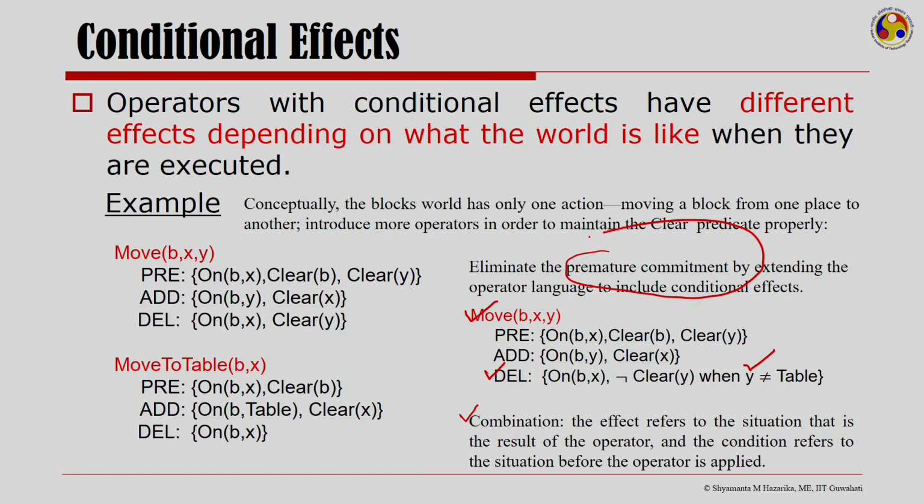How did I eliminate the premature commitment? I eliminated the premature commitment by bringing in the conditional effects. So, instead of just adding that once I move b onto y, y becomes not clear and I should have it in the delete list, I said that y still remains clear if it is the table. I only need to have it in the delete list if y is not the table, and therefore, I need to have it in the delete list that says that y is no longer clear.